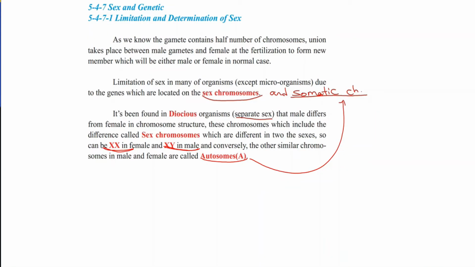Somatic chromosomes or autosomes are common in male and female. For example, in a pea plant, red colored flowers are found in male and also in female. The length of the plant, for example, can be a long stem plant male or a long stem plant female. But in the structure of the flower, the ovary is related to the female sex, while the stamen is related to the male.